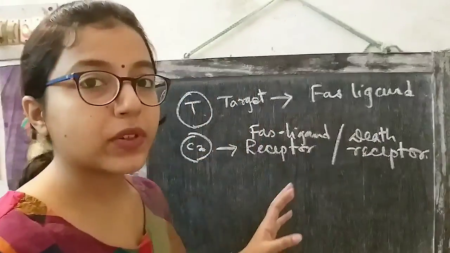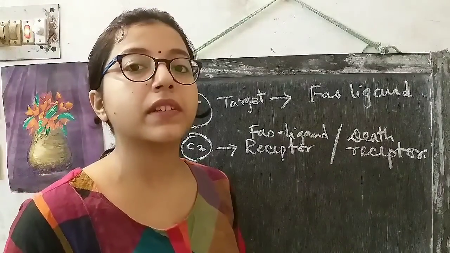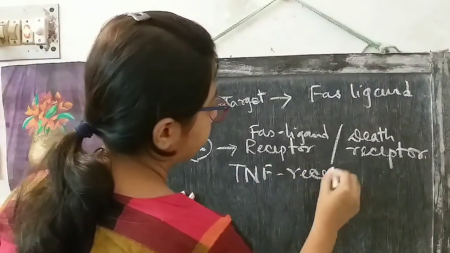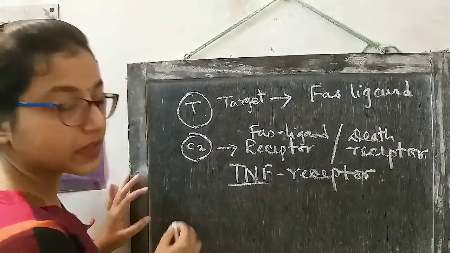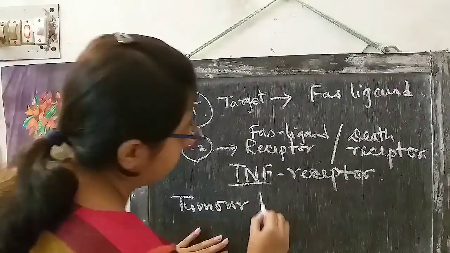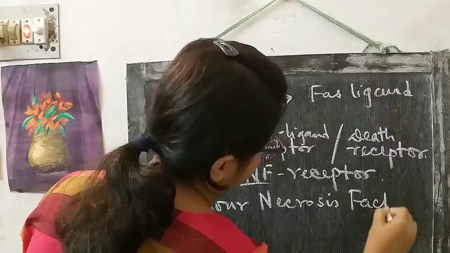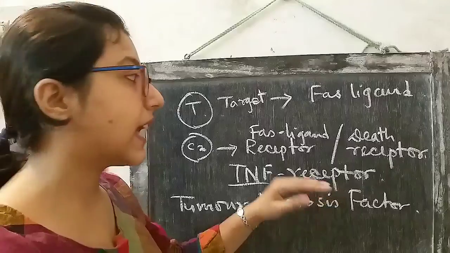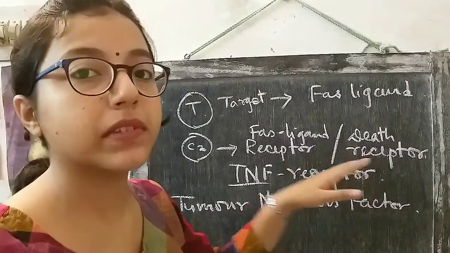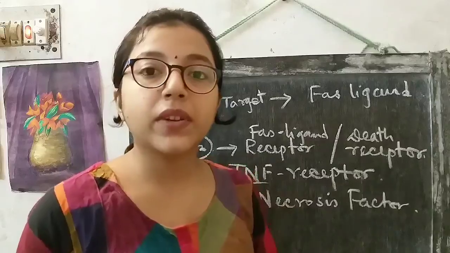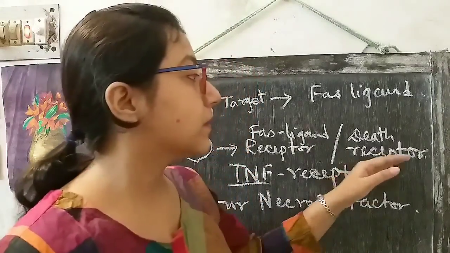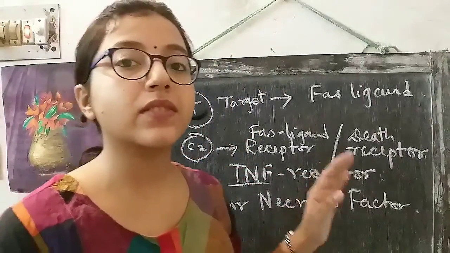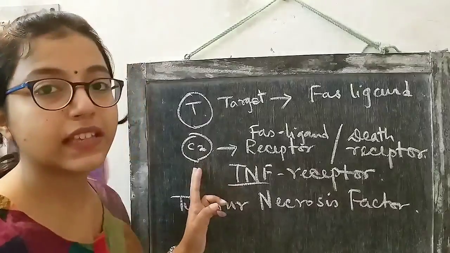This Fas ligand receptor, or the death receptor, belongs to a family of receptors called TNF receptors. TNF is tumor necrosis factor. So this is a family of receptors, and within this family belongs the death receptor, or the Fas ligand receptor. So up till now it is fine. Now this death receptor is a transmembrane receptor that is present in this cell too.